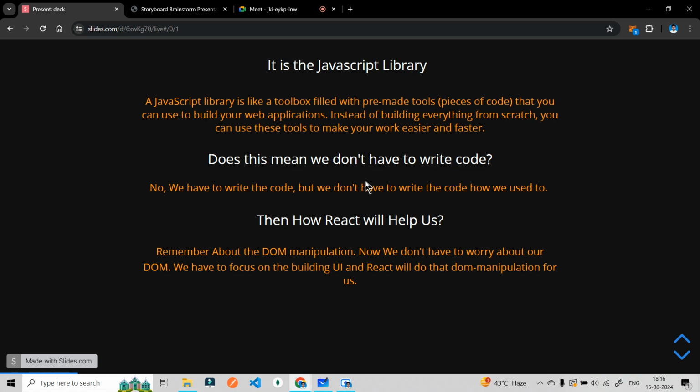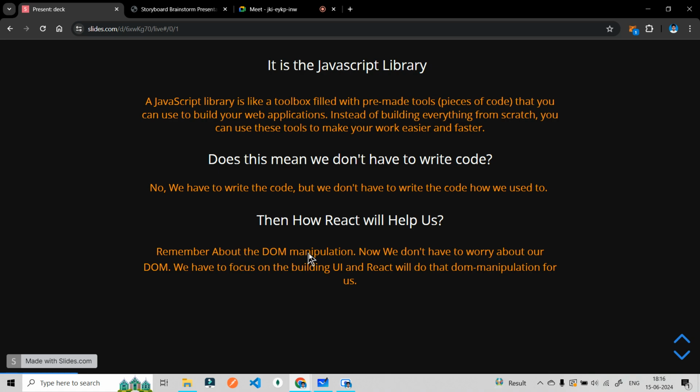In our case, it is React.js. React.js provides us some features that we are going to use, that will make our code much smaller and will help us as developers to write code very easily. As simple as that. Then how will React help us? Now here is a very important point that differentiates React and JavaScript, and a very important question to answer in your interviews as well.